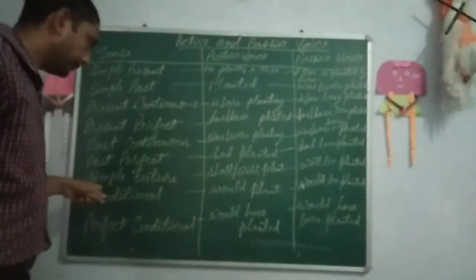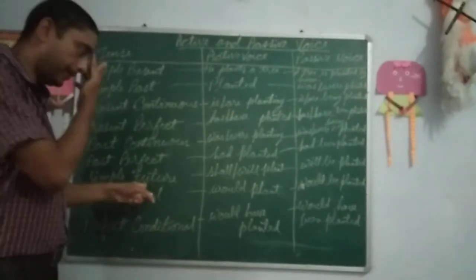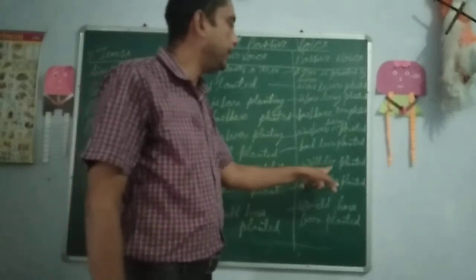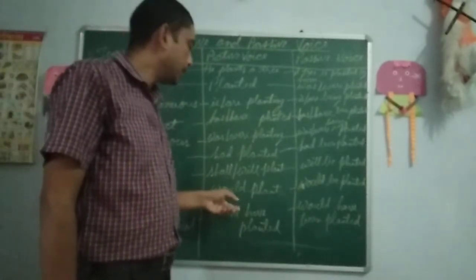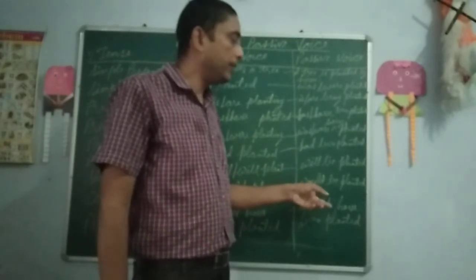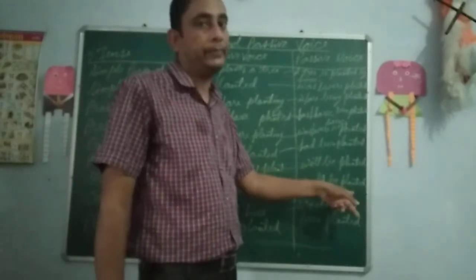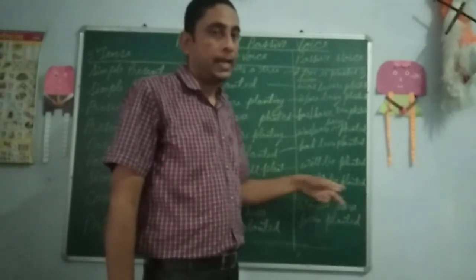Now suppose a sentence is in simple future tense. So shall or will be there, shall or will plant, or will be planted in the passive form. Now comes the conditional form, like he would plant a tree. So would plant is there, and in the passive voice, a tree would be planted by him. So would will remain same, and be planted will be used to transform it into the passive form.